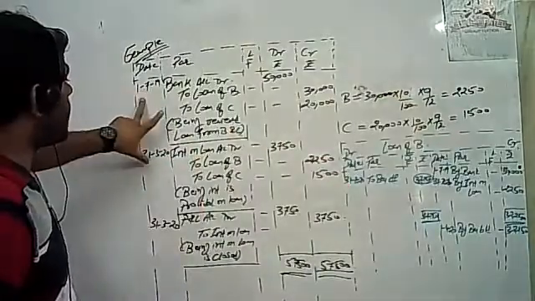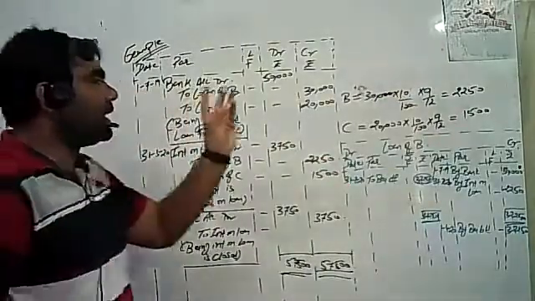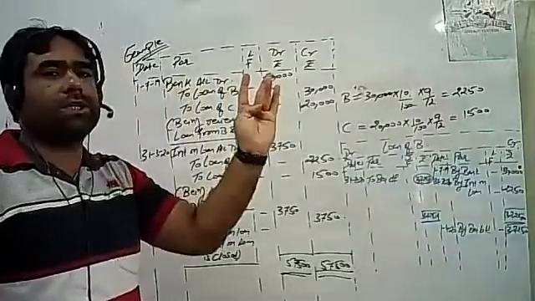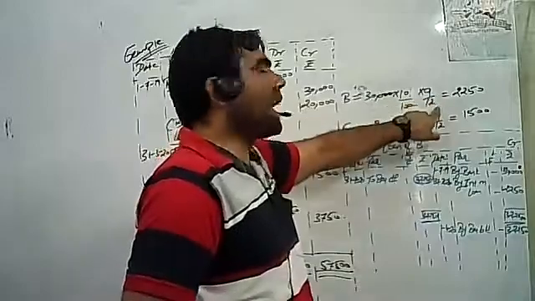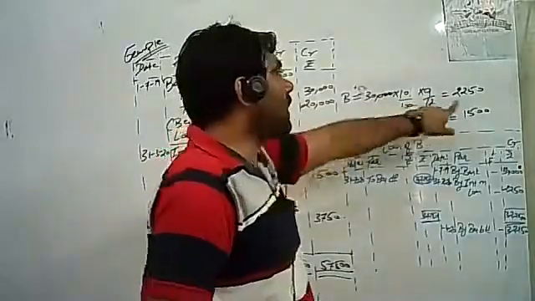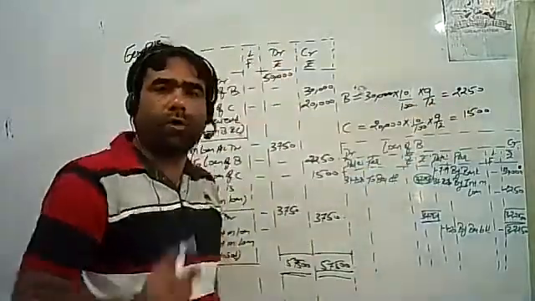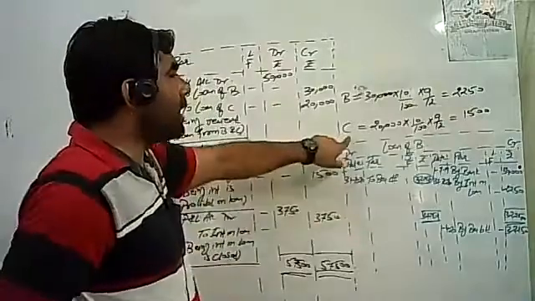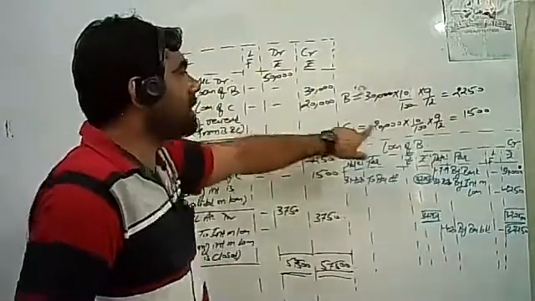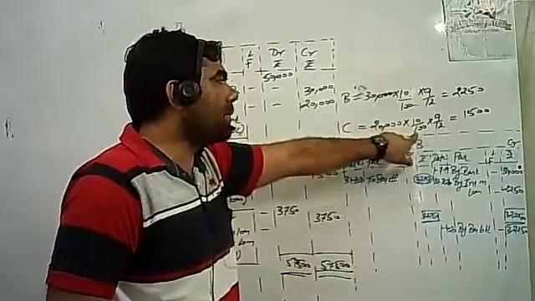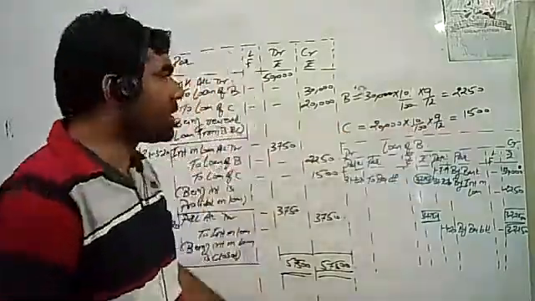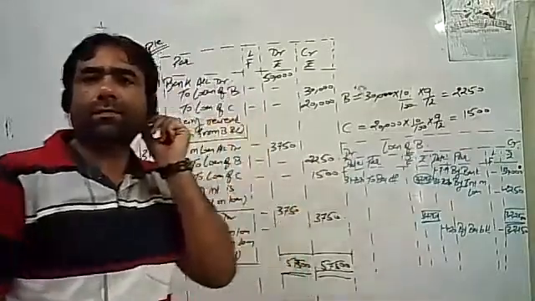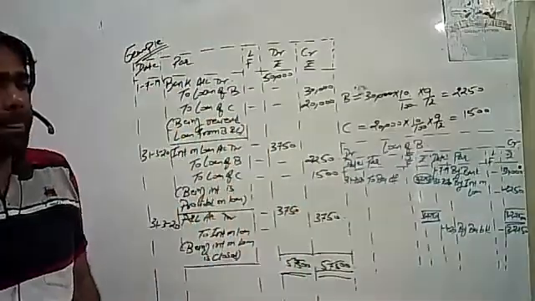So from 1/7/19 to 31/3/20: 7, 8, 9, 10, 11, 12, 1, 2, 3. So there are 9 months. So into 9/12. You will calculate, the amount will be 2250 for B. In the same manner, amount of C is 20,000 into 10 upon 100 into 9/12. So C's interest is 1500. Clear, Henny?